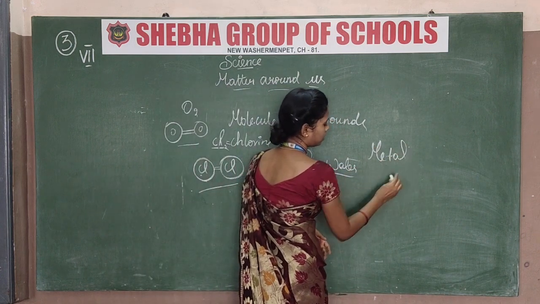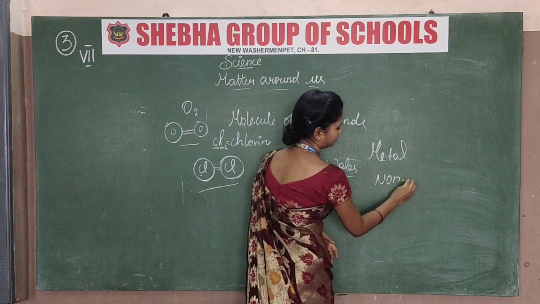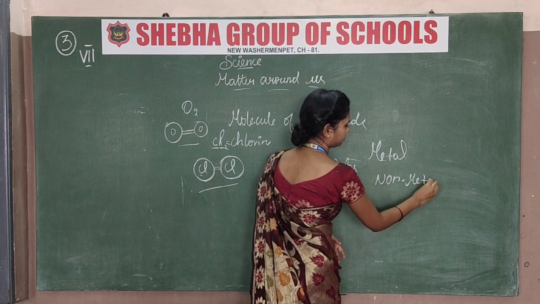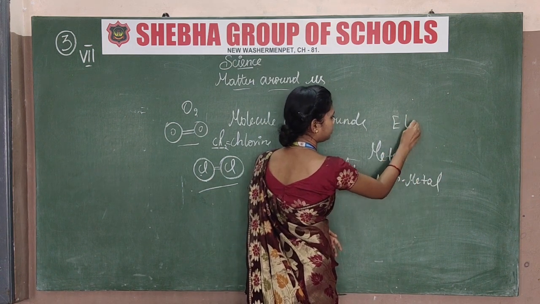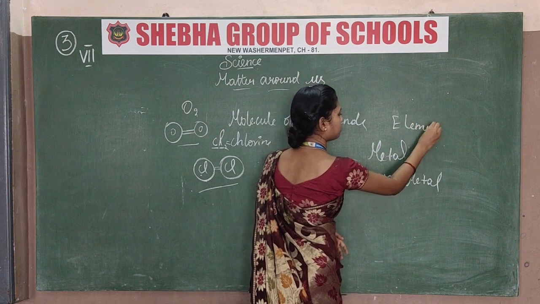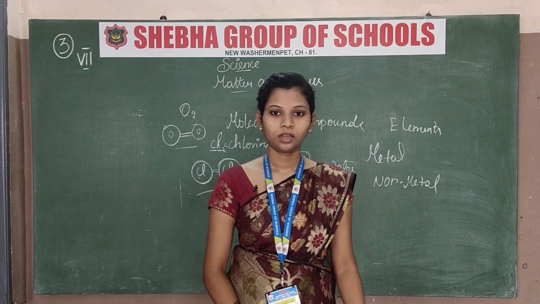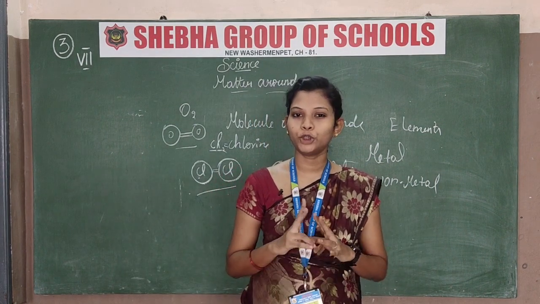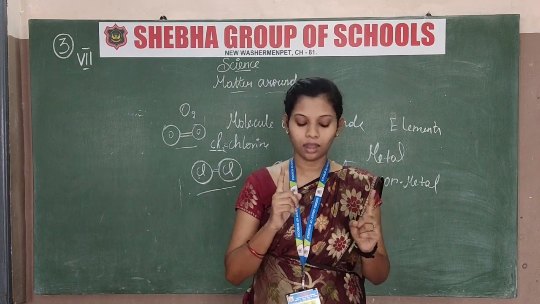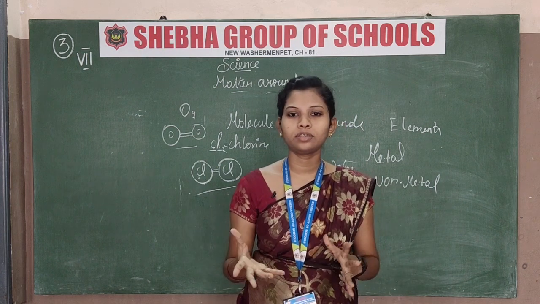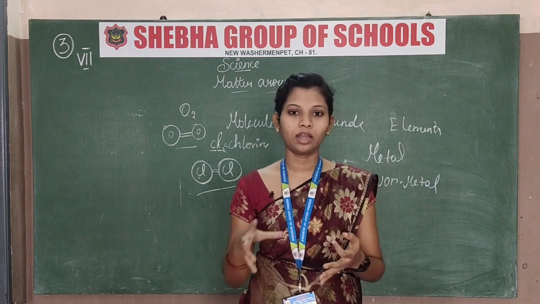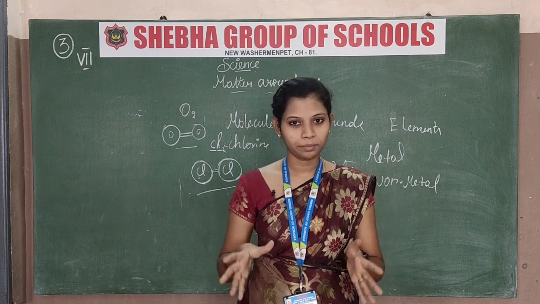Metal and non-metal. These are the types of elements. Now see, I told you there are two types of element, that is metal and non-metal. What is metal? Gold, silver, iron, copper, all are metals only.